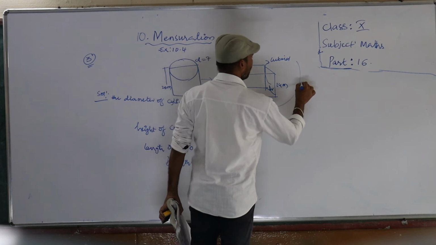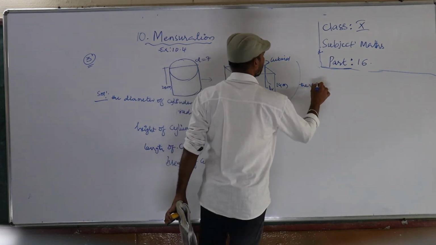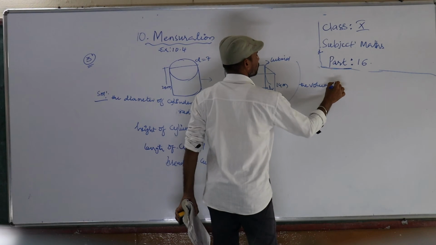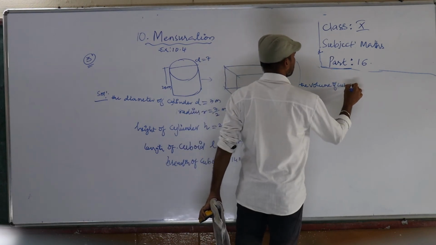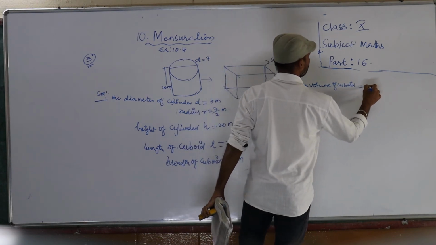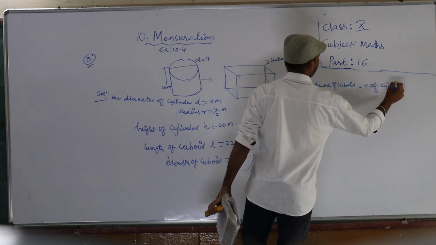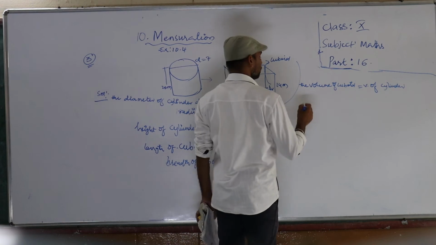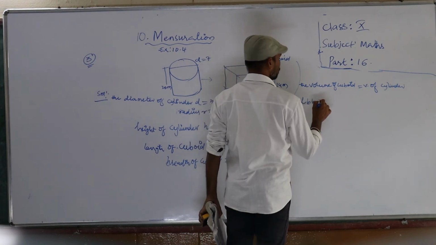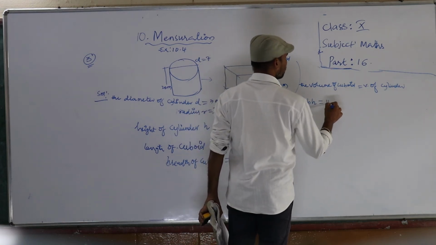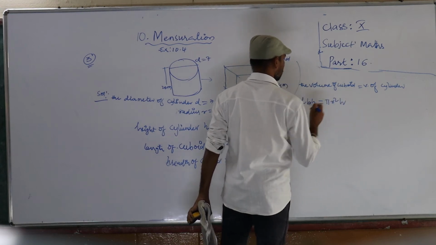So the volume of cuboid is equal to the volume of cylinder. Volume of cuboid is LBH, volume of cylinder is pi r square h.